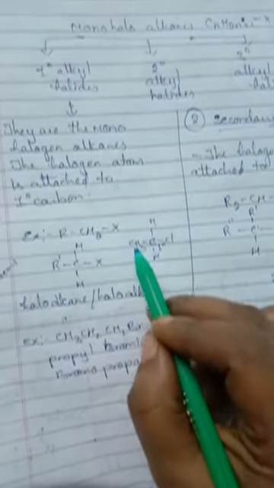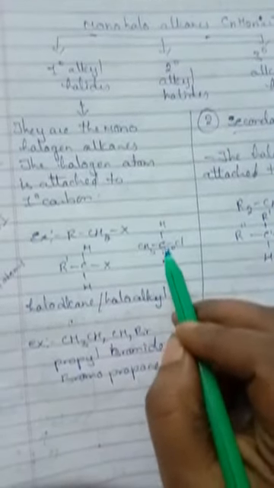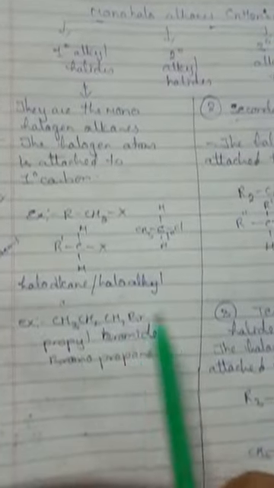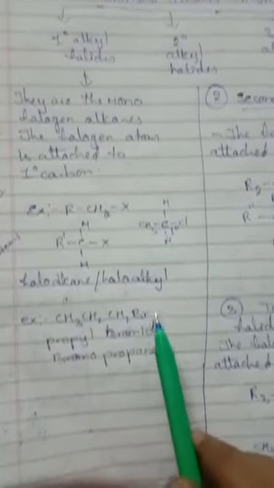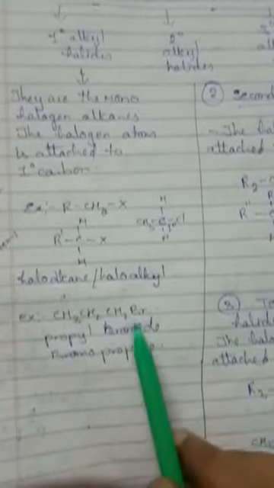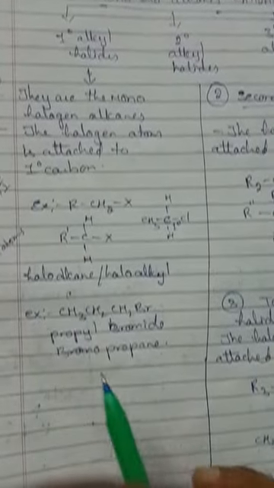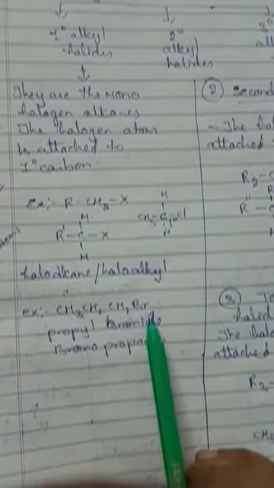Here three hydrogens are present on the second carbon, but to this carbon two hydrogen atoms are present. For this example I have written CH3CH2CH2Br. What is the common name? Propyl bromide. But the IUPAC name is bromopropane.